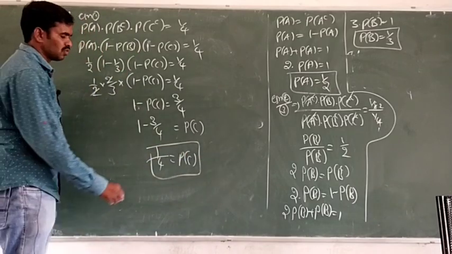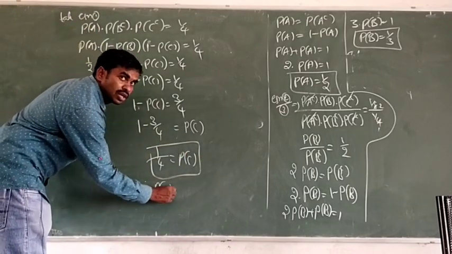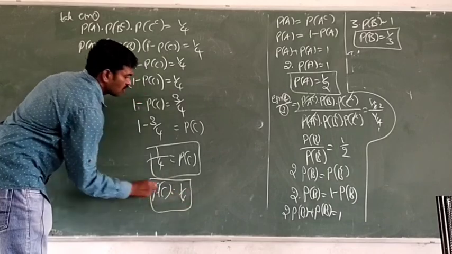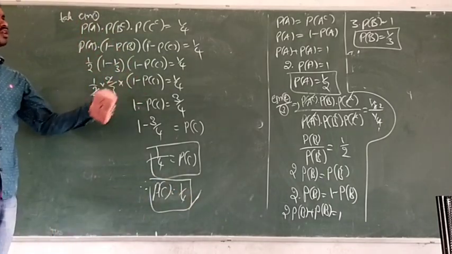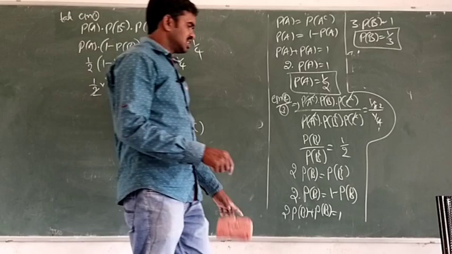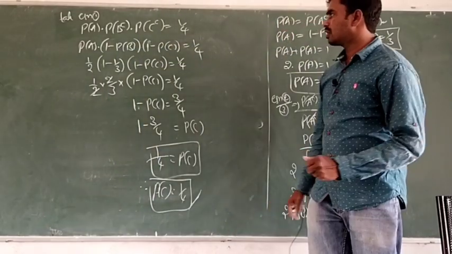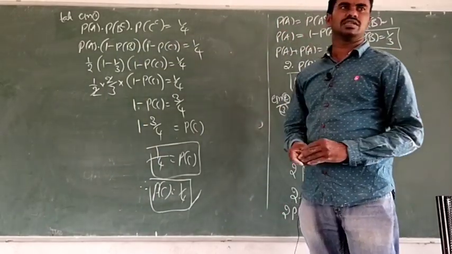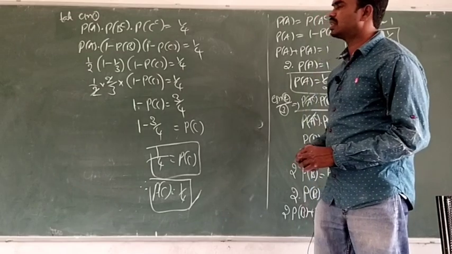1 by 4. So therefore, any doubt? This is 1 by 4, this is the answer. So you got it, 3 answers? Yes. Just simplifications only, there is nothing theoretical. Everything is clear.